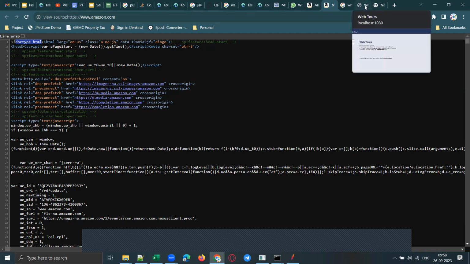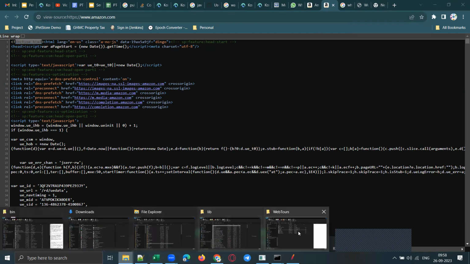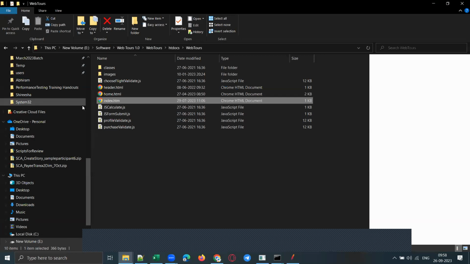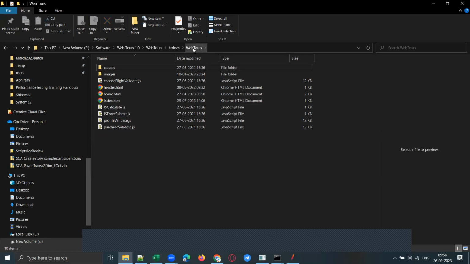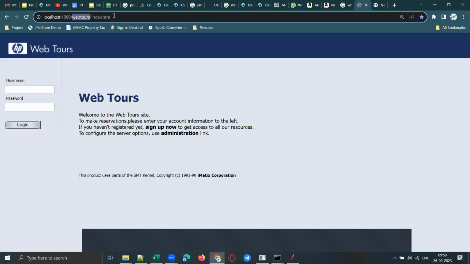In the same way, for this local application also, there is an HTML document, and the name is index.html. And where is that page? Index.html is there in a folder called WebTools. Now you should understand what is resource path. This HTML document is the web page resource, and this is the path of that resource. Is it clear, guys? What is meant by resource path?